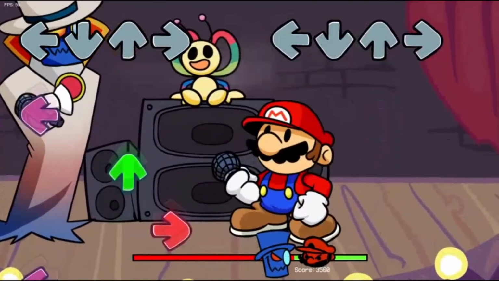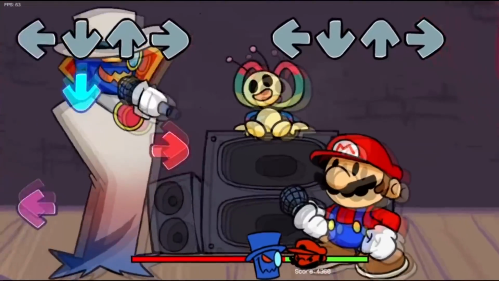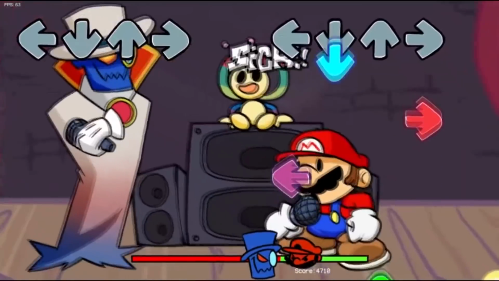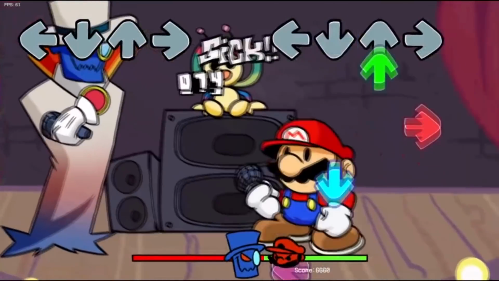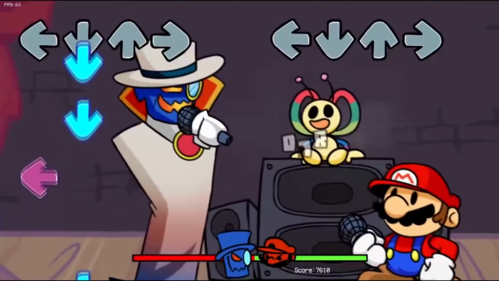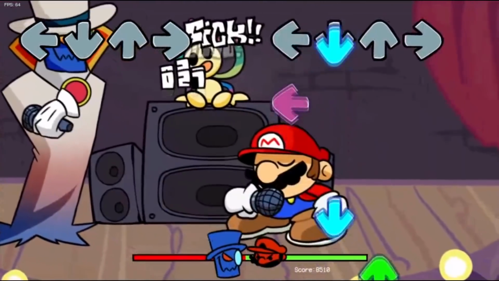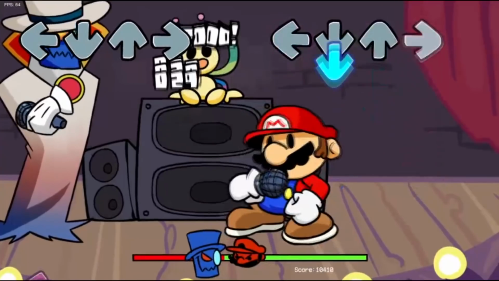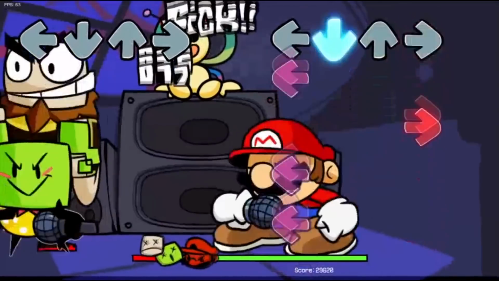The next Mario that I want to talk about is going to be the Super Paper Mario, and this mod is basically just a reskin. Basically, Mario takes the place of boyfriend, and you will get to rap against the villains from the Super Paper Mario game. Something that I really love about this mod is that all the villains basically take on the persona of the original Friday Night Funkin' characters whose week they replace. So like you can definitely tell who Daddy Dearest is supposed to be, who Mommy Mirrors is supposed to be, Skid and Pump, and so forth and so on.